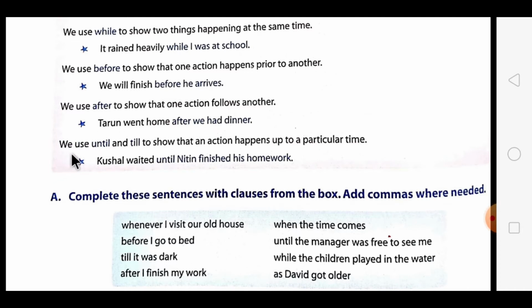Now the last one: we use until and till to show that an action happens up to a particular time. So students, for denoting a particular time, we use the words until and till. The example is: Kushal waited until Nitin finished his homework. So, students, I hope you have understood this.